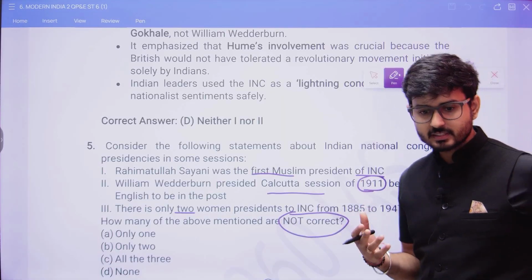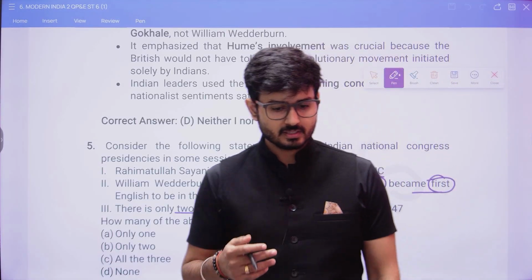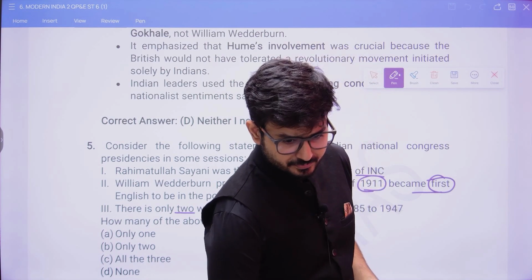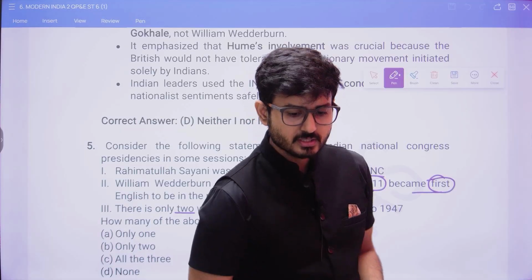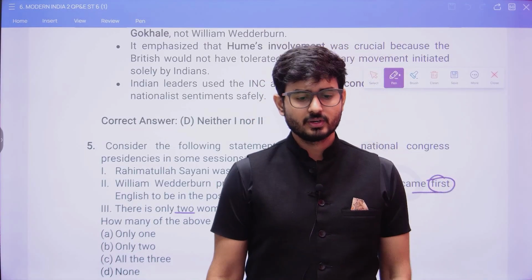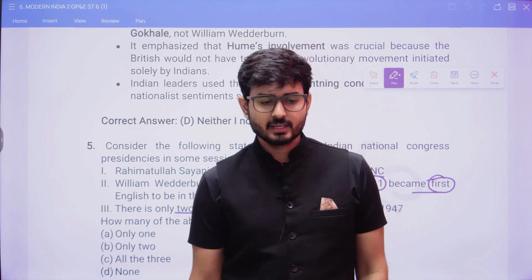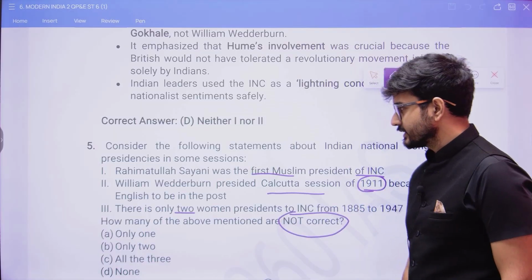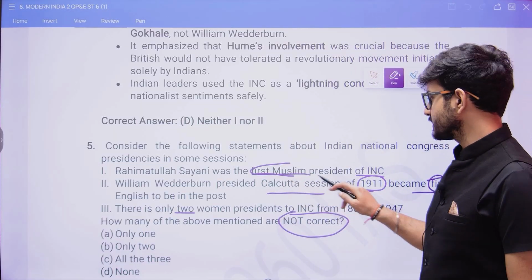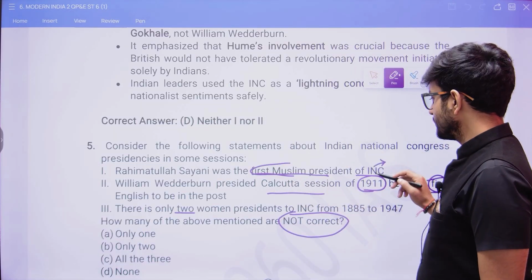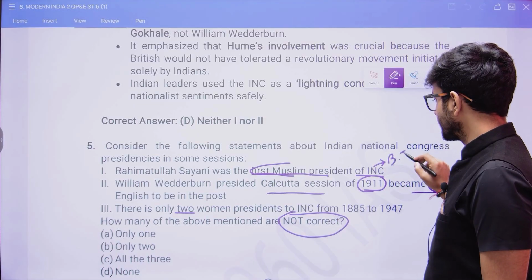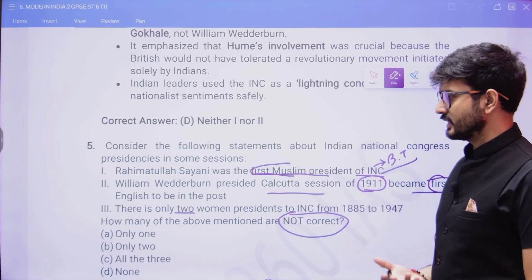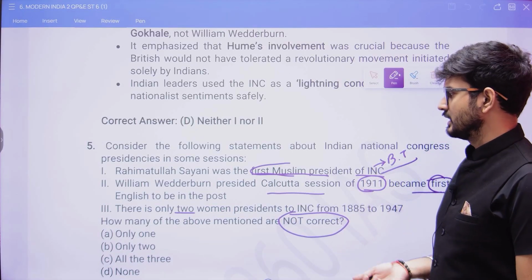So here, what do we understand? In this particular context, what are we generally understanding here? Now, when we talk on this particular scenario, what is going to be the answer for this statement? Just understand, who was the first Muslim president of the INC? You very well understand that it was Badruddin Tyabji, and you have read on it. All right, and even in the notes it is generally provided.